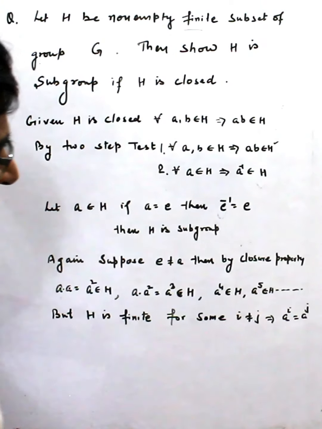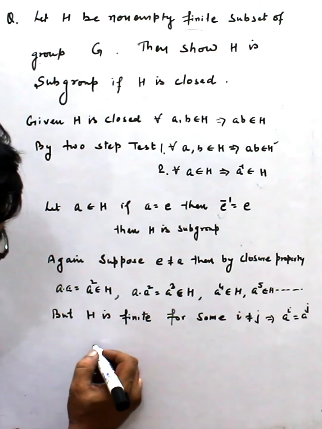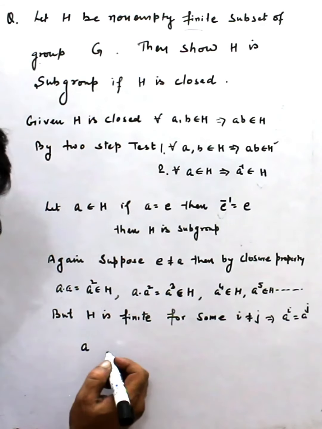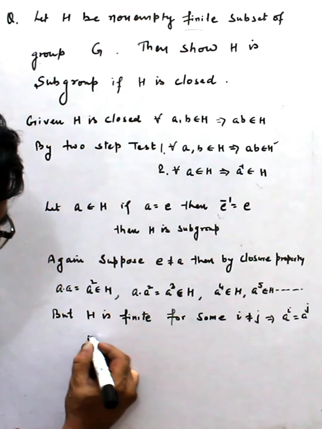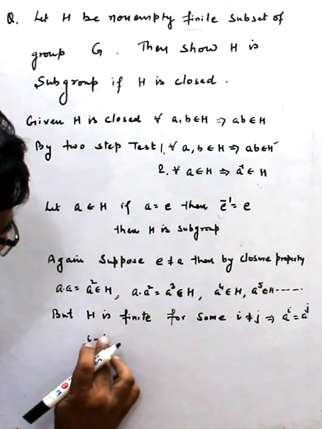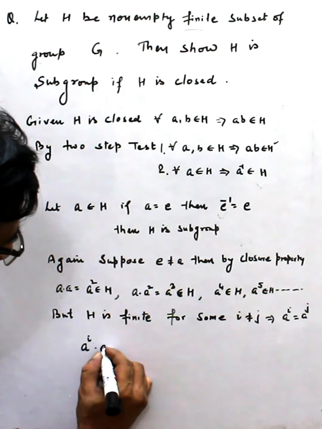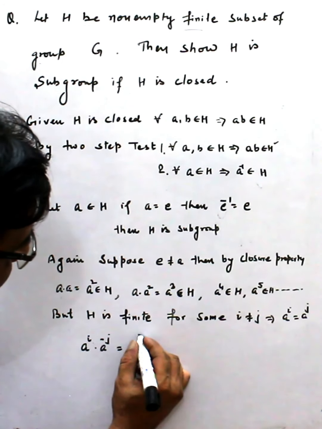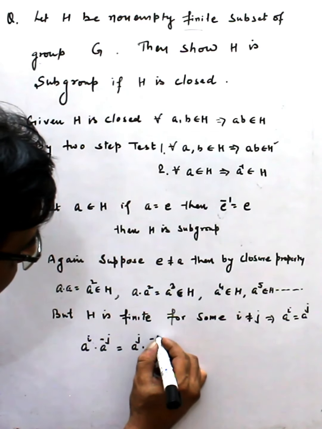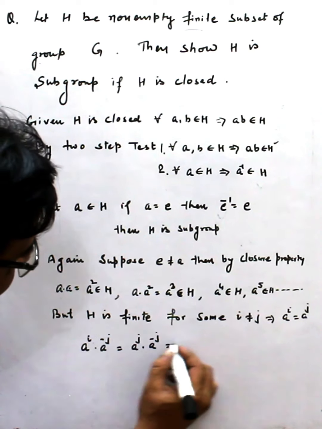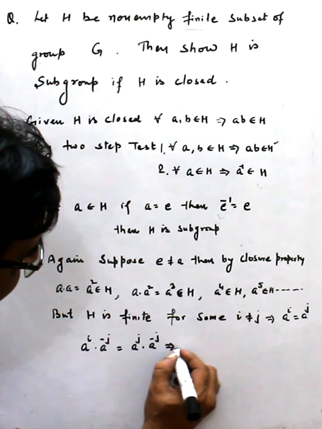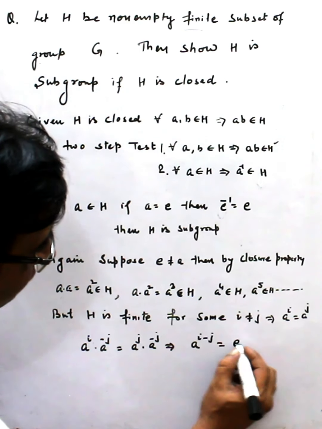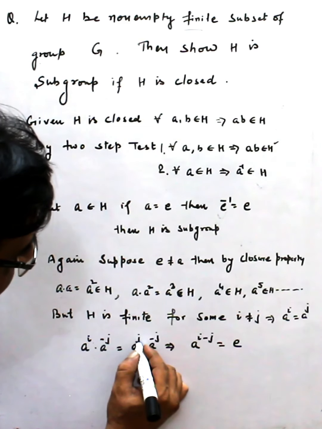Now from here what do I get? If I multiply both sides by a^(-j), a^i into a^(-j) is equal to a^j into a^(-j). Then the right side gives us identity, and so a^(i-j) is equal to identity, because this is a positive number, this is a negative number.